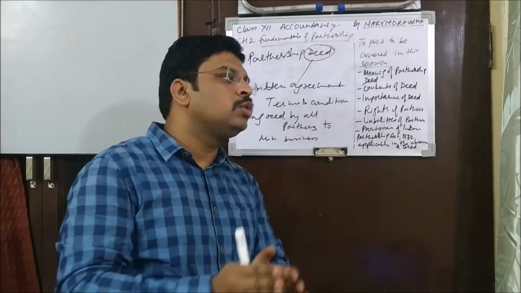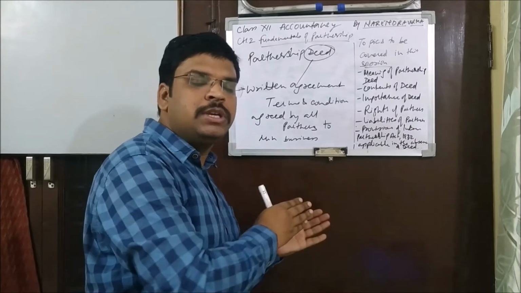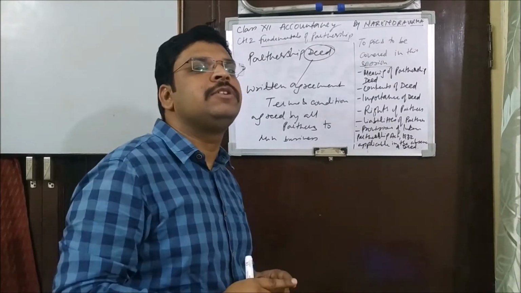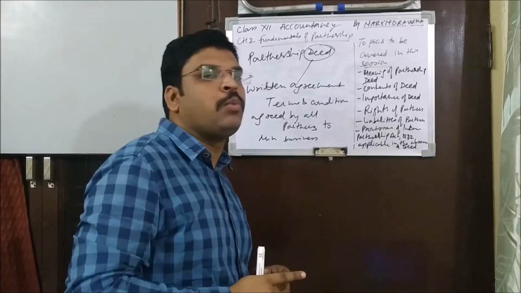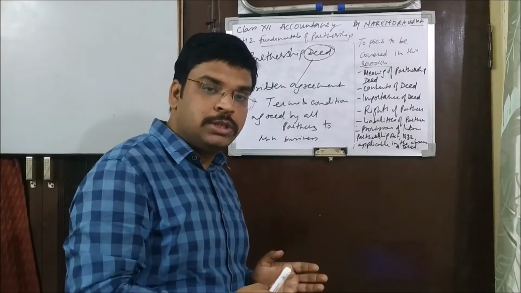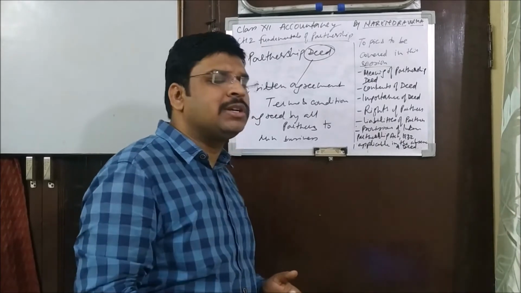In your books also you will find certain contents which should be there in a partnership deed, but it is not necessary that every partnership deed will have all these points. Partners may add some more points apart from these as per their requirements, or may remove or not keep particular points.